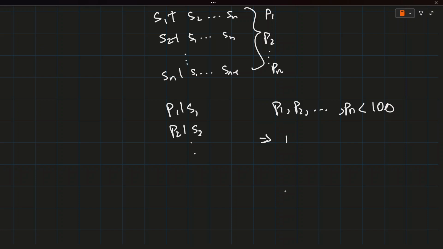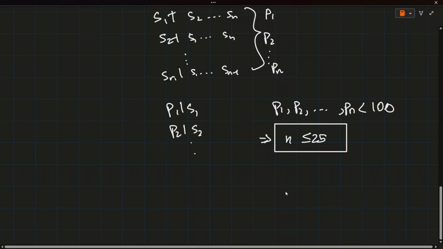This means that n is less than or equal to 25, because 25 is the maximum number of primes we can have from 1 to 100. So this establishes that if S1, S2 till Sn is such a set, then its maximum cardinality is 25.